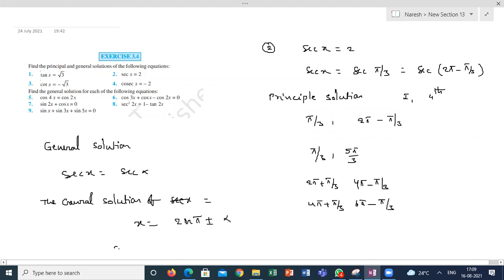So from here, x is equal to 2n pi plus or minus pi by 3 is the general solution of secant x is equal to 2. Hope you are clear what I have done here.